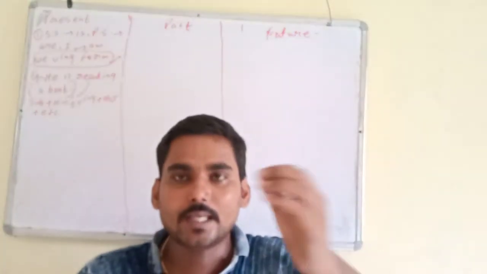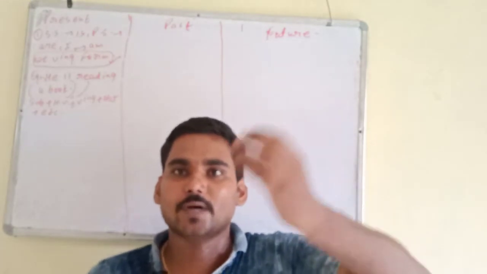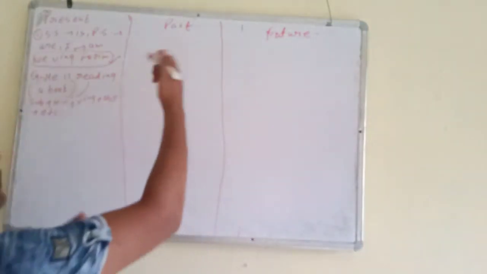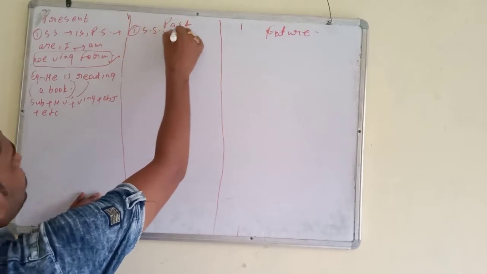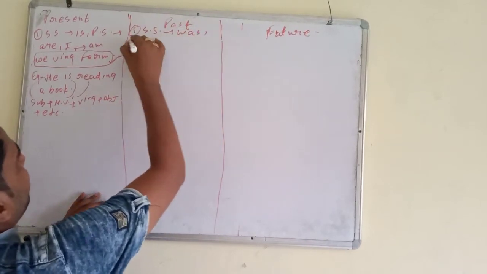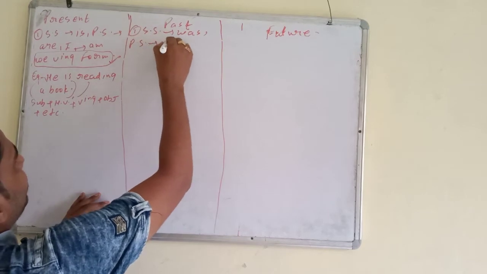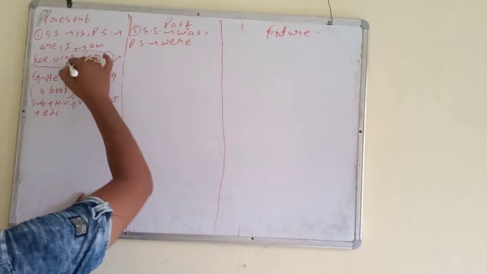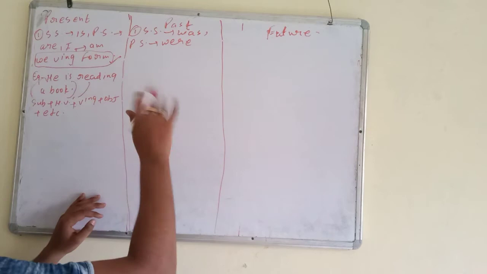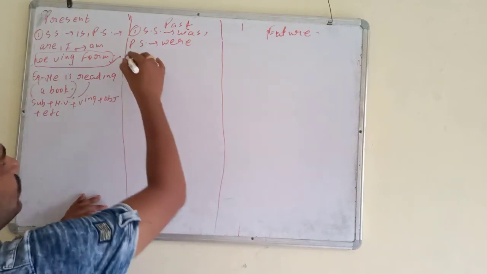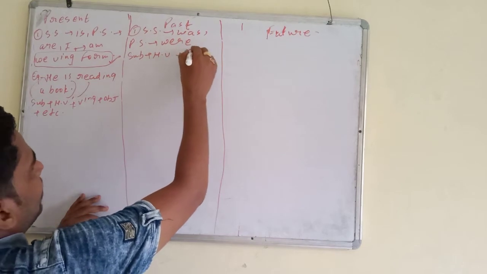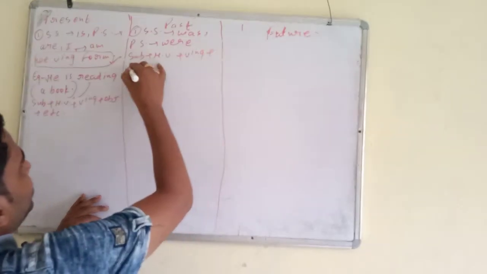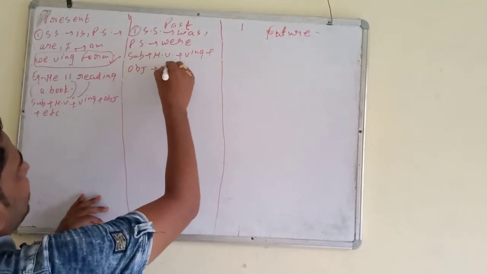He is reading a book, means work is going on. Okay, then past continuous: we use was with a singular subject, and were with a plural subject. And you know very well, we use the ing form of the verb, or present participle form. Okay, no need to write. The rule will be subject, helping verb, ing form, object, etc.